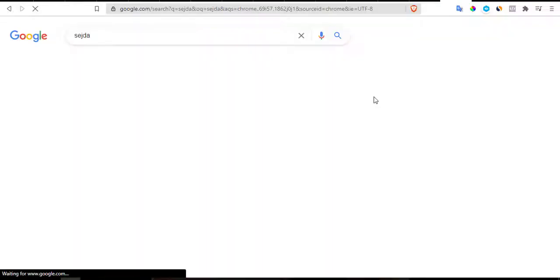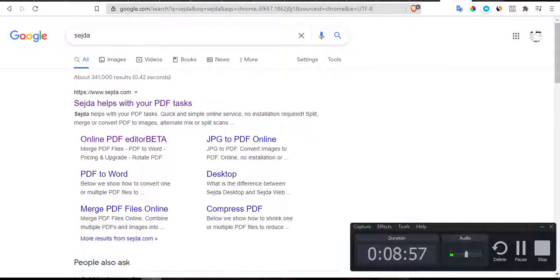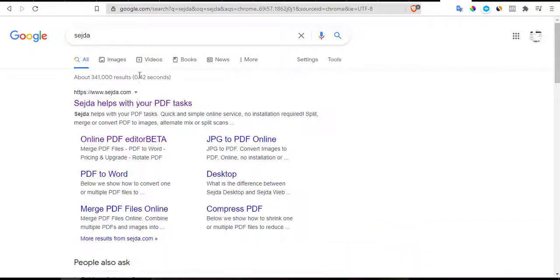Let me go quick so you see. This is Sejda, S-E-J-D-A. So you go to Sejda.com. I didn't want to just go to Sejda.com because you might not get the link, the URL. So I hope this is recording. Alright, so you click on Sejda, help with PDF tasks, and then Sejda is going to load.